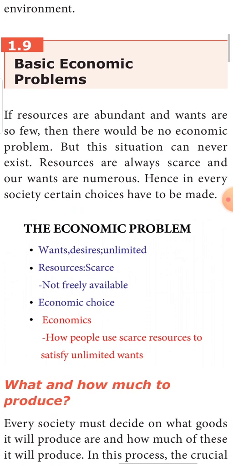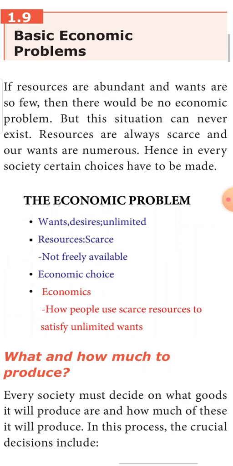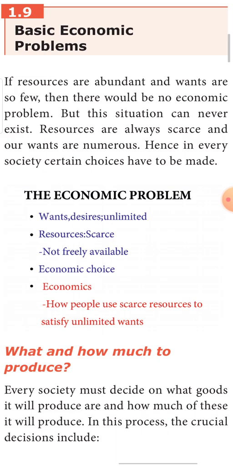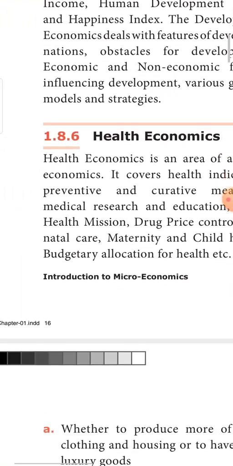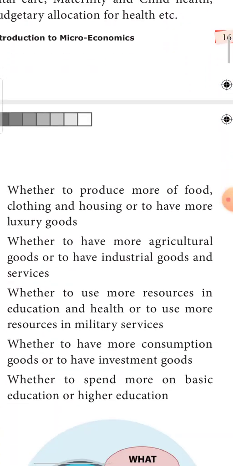Now, the next topic is how much to produce. Every country should decide what commodity it has to produce, and how much of those commodities or services it has to produce. A very, very crucial decision every country has to take. It is an important 3-mark answer. What are the crucial decisions taken by every economy? Crucial means very important. Every economy should decide a few things. Let us understand what are the crucial decisions which are taken by every country.